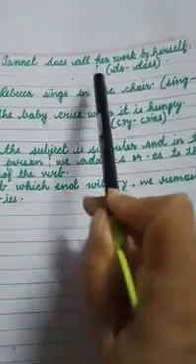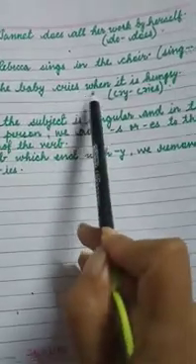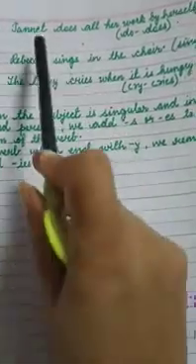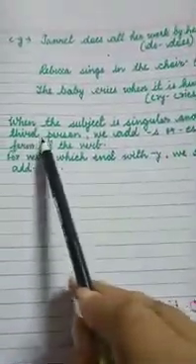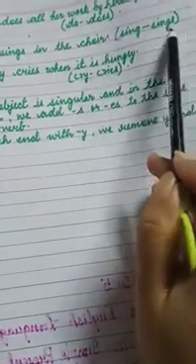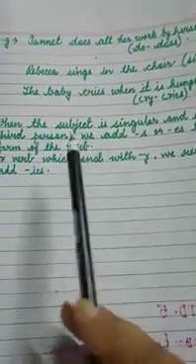So, we will see some more examples. Janet does all her work by herself. Rebecca sings in the choir. The baby cries when it is hungry. So, when the subject is singular and in the third person, we add s or es to the base form of the verb.